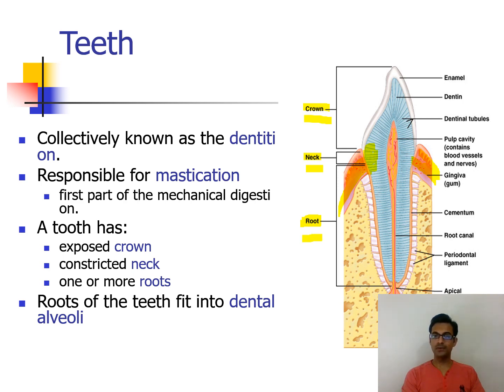Now over here you can see that the crown is covered with a white colored bony structure called the enamel. We all must have heard this word enamel. Whenever the teeth get decayed because of microbial activities, we see dark, brown and black spots on the teeth. It is because of decaying of this surface of the teeth, the hard bony structure. That enamel is eroded by bacterial activities, and then the teeth have to be removed and all the processes have to be done.